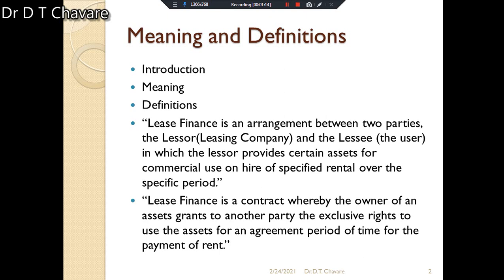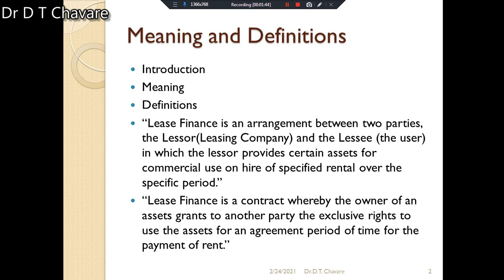What do you mean by equipment? The term equipment includes plants, machinery, office equipment, commercial vehicles, business cars, tools, shop fittings, ships, aircraft, and so on. All these items are included in the term equipment. It is meant for commercial use.